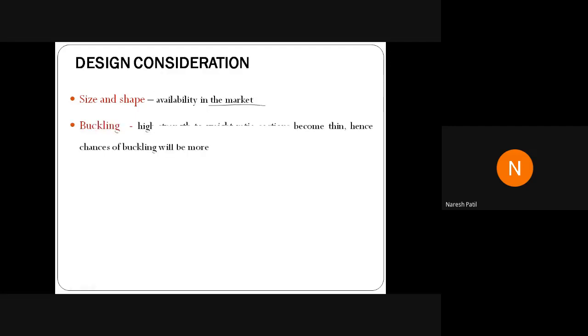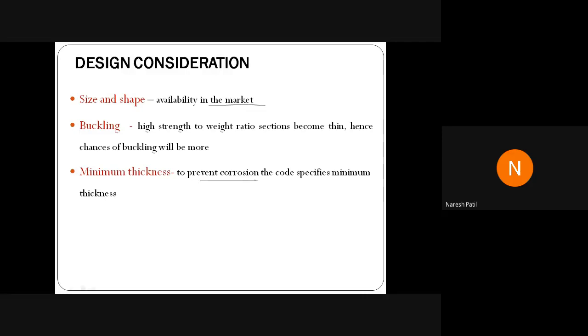Then we have buckling. I discussed buckling already. The minimum thickness, we have to provide minimum thickness to prevent corrosion. Then they have given the thickness. Okay, this is not necessary.